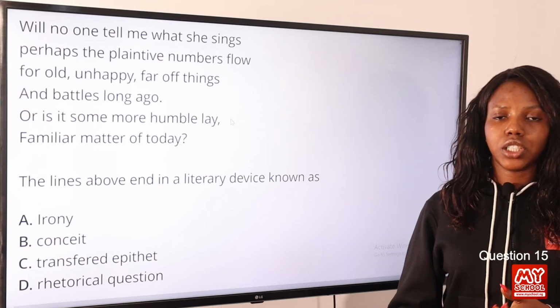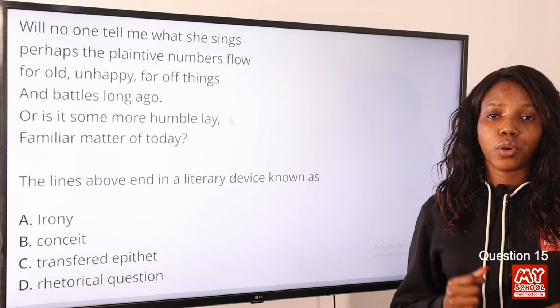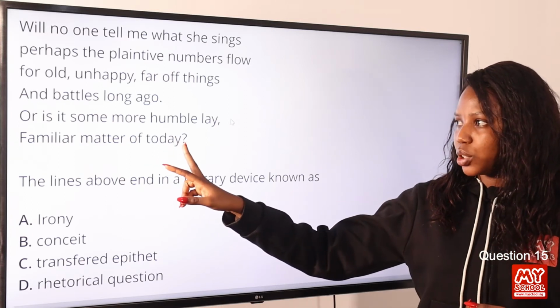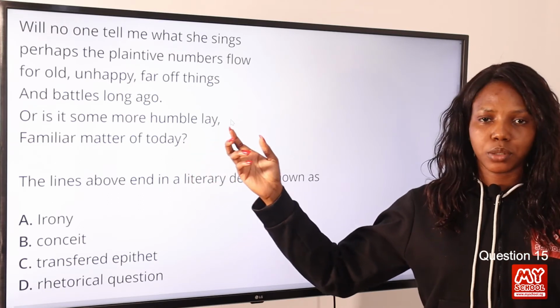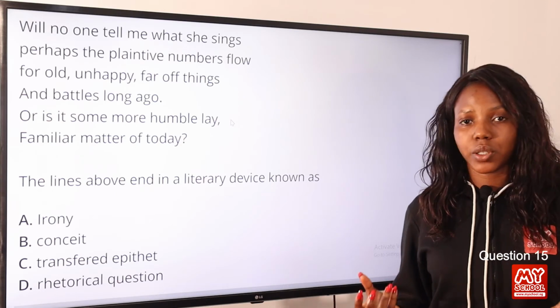A rhetorical question is a literary device in which the question does not require a direct answer. So you can see that it's in the form of a question, but it is a rhetorical question because the poet's persona does not require a direct answer. So option D is the correct answer to this question.